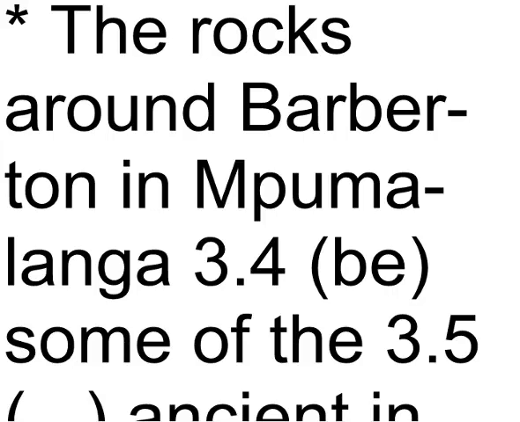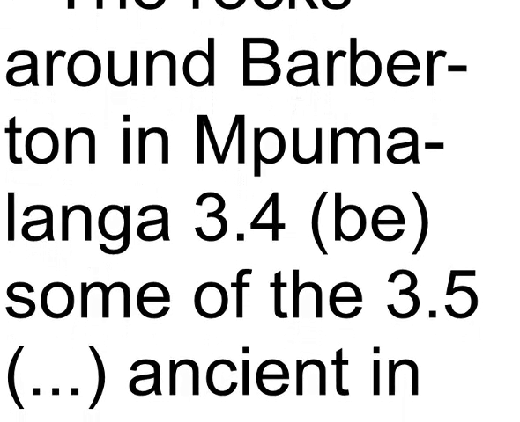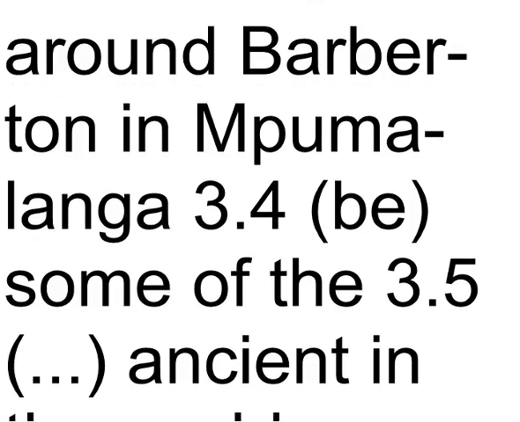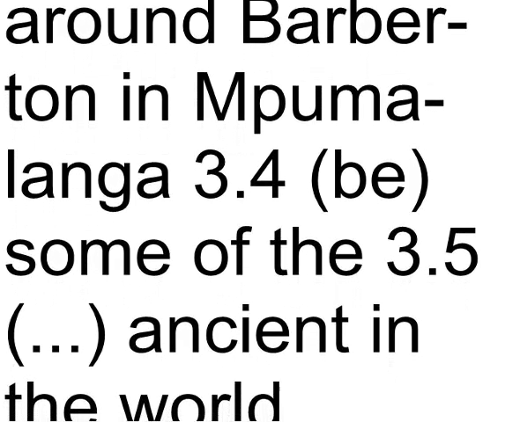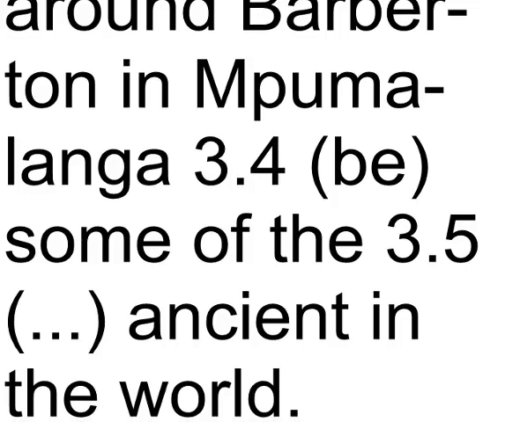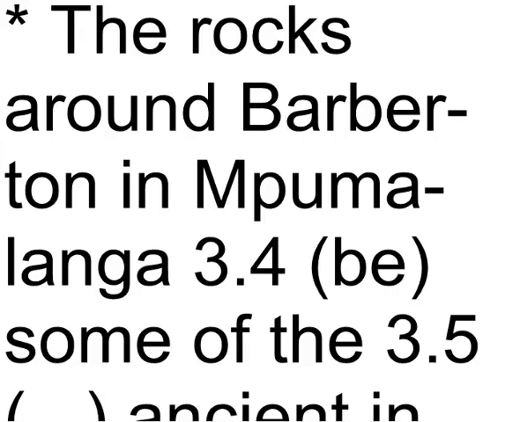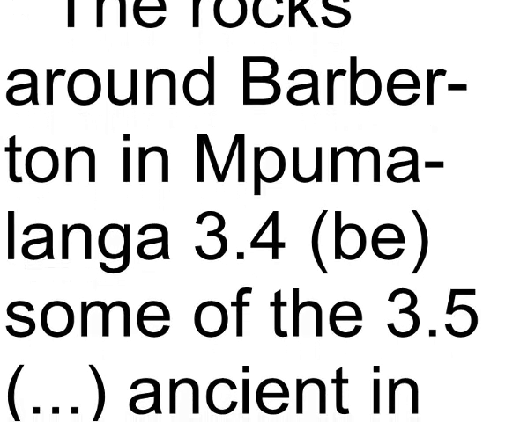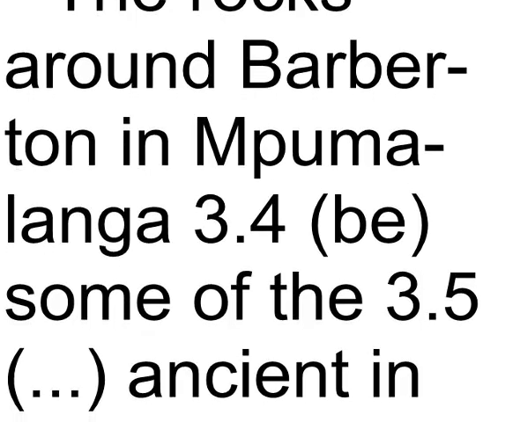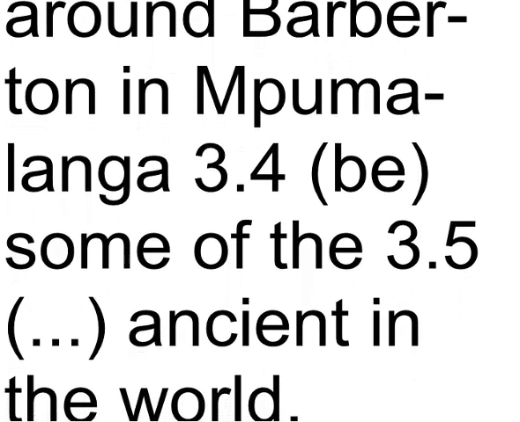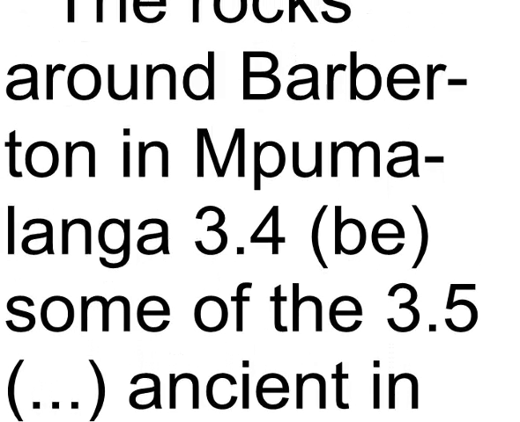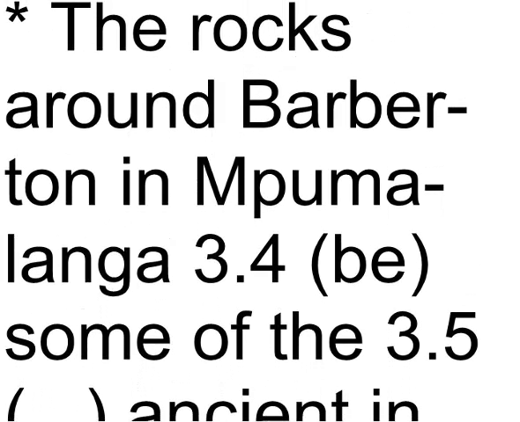We start with the first fact. The rocks around Barberton, Mpumalanga, 3.4, something with B, some of the 3.5, three little dots, ancient in the world. Look at the sentence again. The rocks around Barberton in Mpumalanga, some of the ancient in the world. Well, it's quite clear that that be means we've got to give the verb.